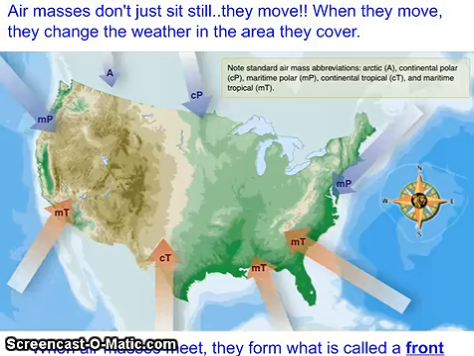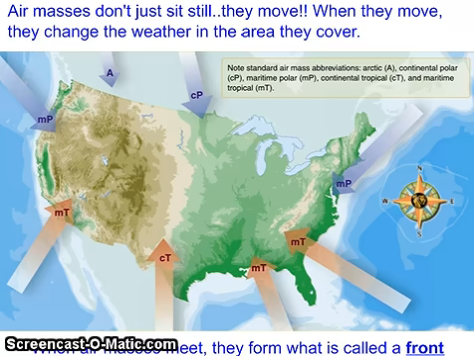Today's lessons are about air masses and fronts. Air masses are just large bodies of air that share similar characteristics throughout. And on our map here, we're going to talk about those air masses that affect us, starting with this one right here, the one that's labeled MP.